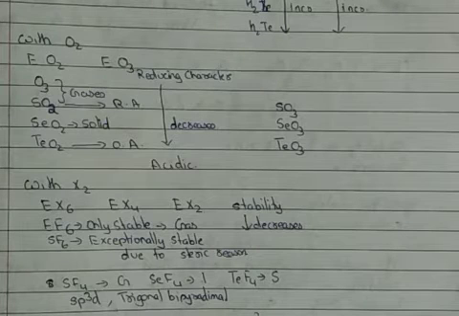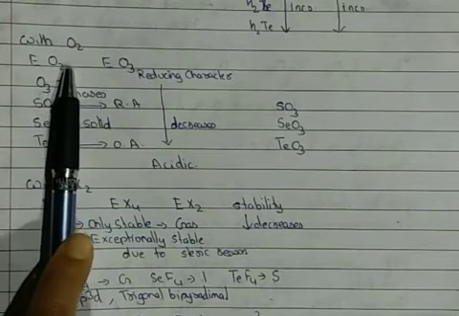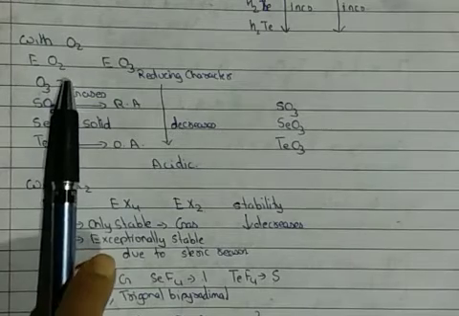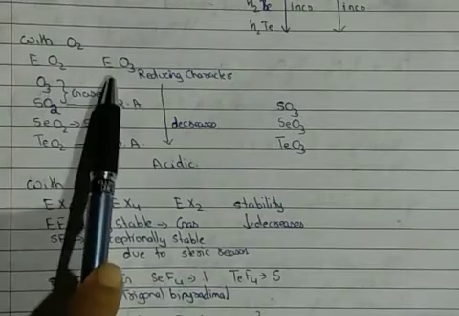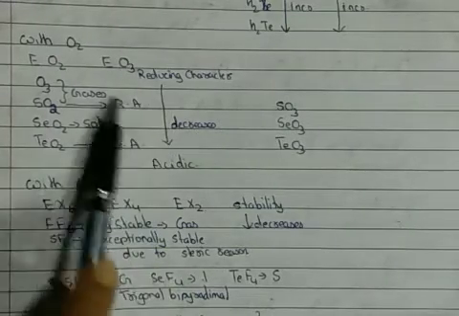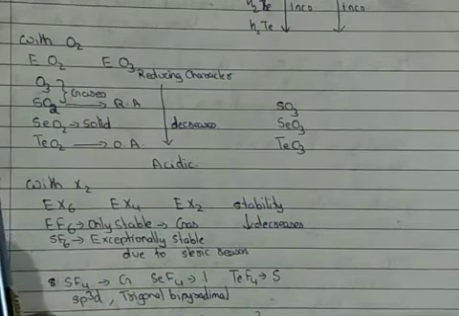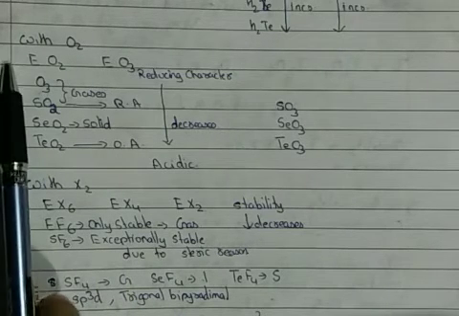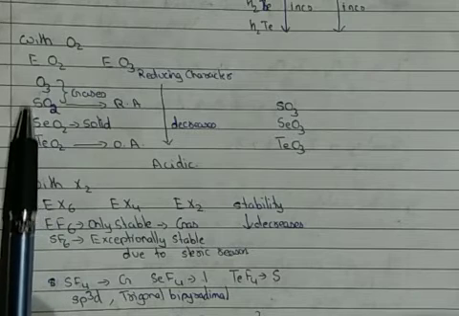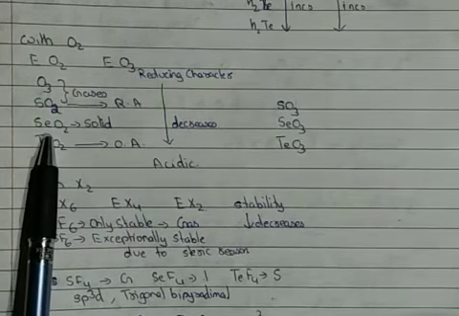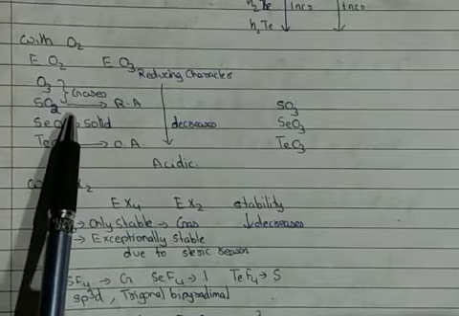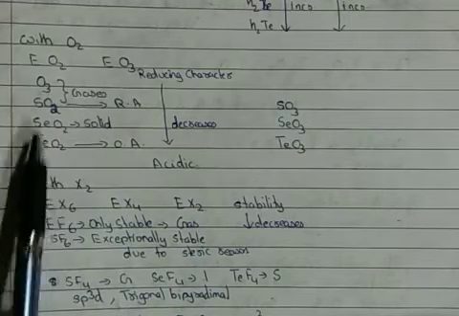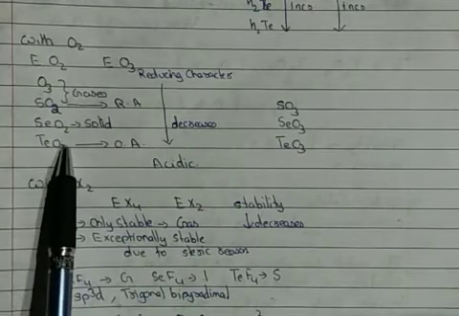The second property we have to see is where the group 16 elements react with oxygen. All the elements of group 16 react with oxygen to form specially two types of oxides, having a formula EO2 or having a formula EO3. These are the two types of oxides which can be formed. So when the elements combine to form EO2 type, it results in the formation of ozone, sulfur dioxide, selenium dioxide and tellurium dioxide. Of these, ozone and sulfur dioxide are by nature gases, whereas selenium dioxide is a solid.